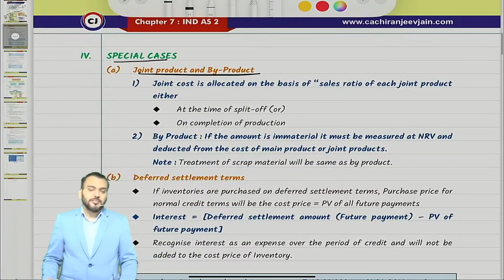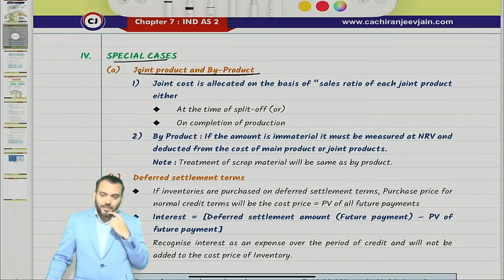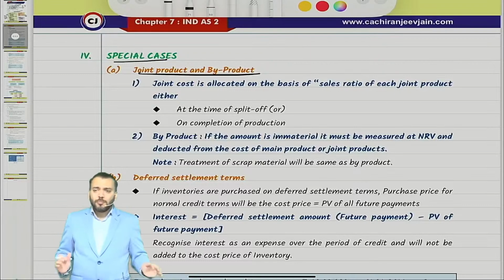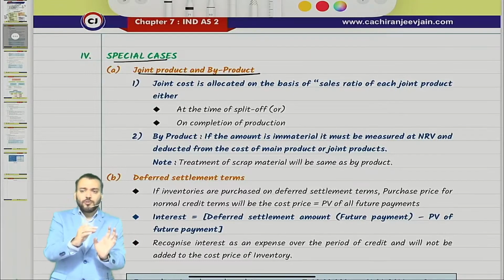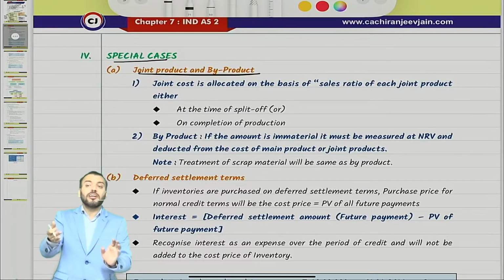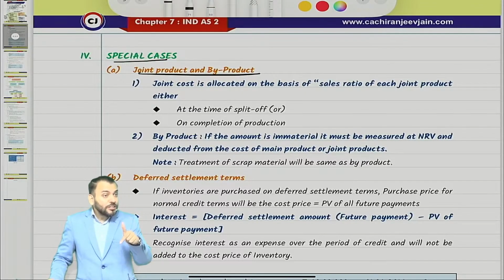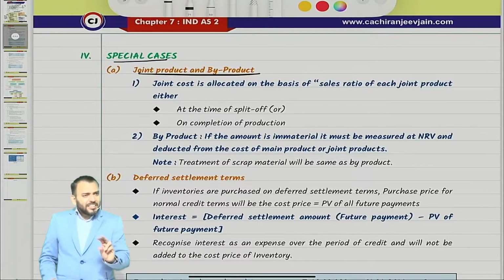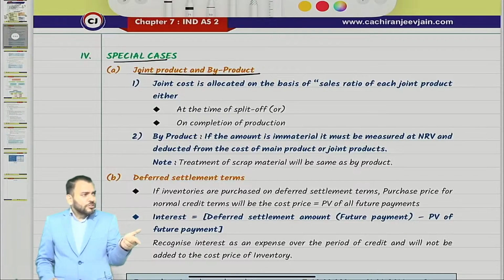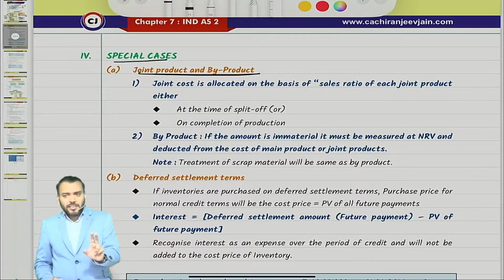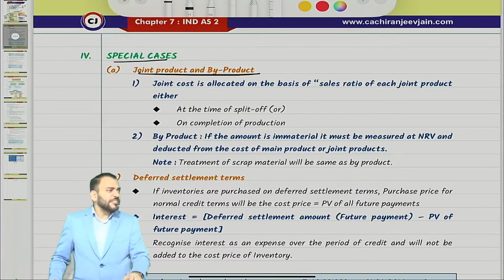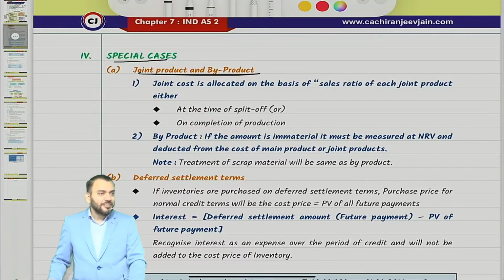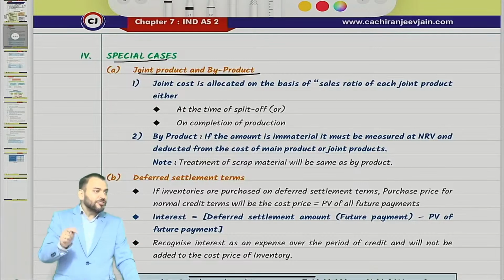Joint product and byproduct. You all know about joint product and byproduct. Joint product means in a production process, from one input, two or more main products emerge. That will be joint products. So in that case, the entire cost, known as joint cost, should be allocated to each product on the basis of some ratio. Which ratio we need to understand. That ratio should be a rational ratio.